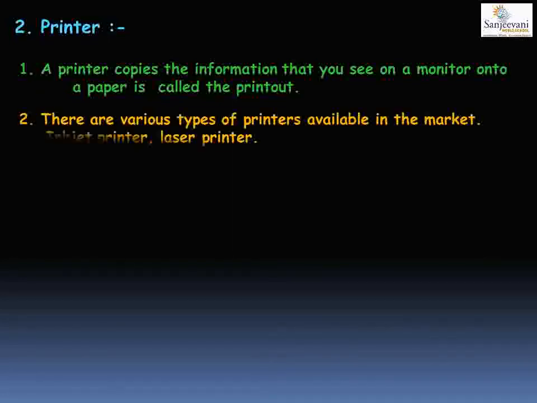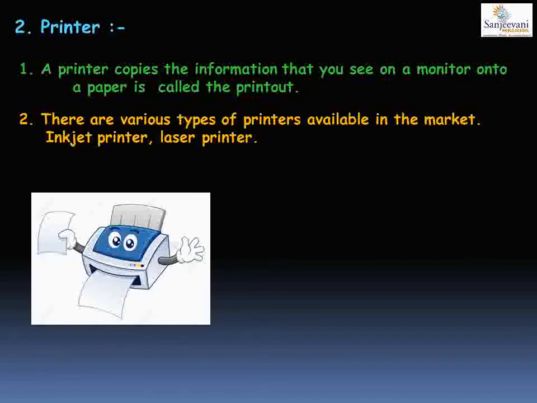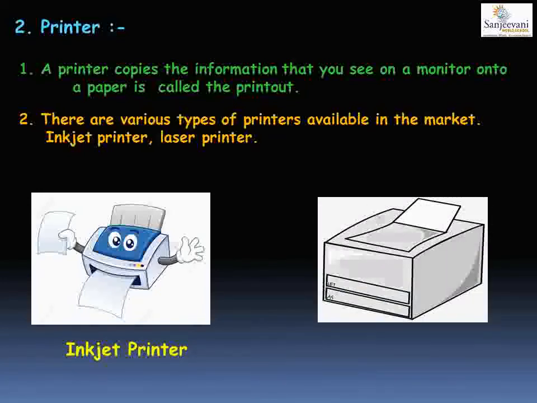Some printers are black and white while some are color printers. With black and white printers you only get a black and white printout, while from color printers you can get the print in any color. There are various types of printers available in the market, for example the inkjet printer and the laser printer. Laser printers work very fast as compared to other printers. You can see in the image there are two printers, the inkjet printer and the laser printer.